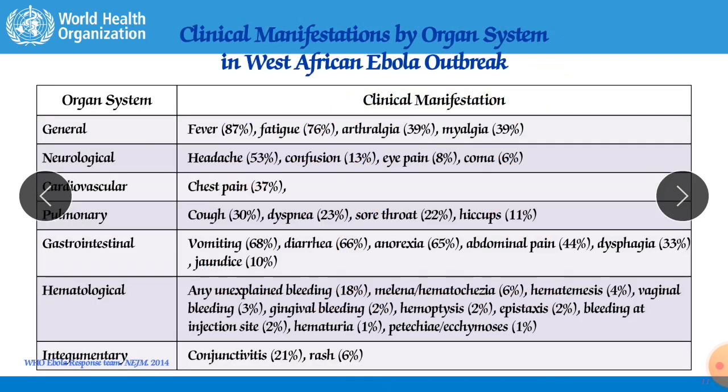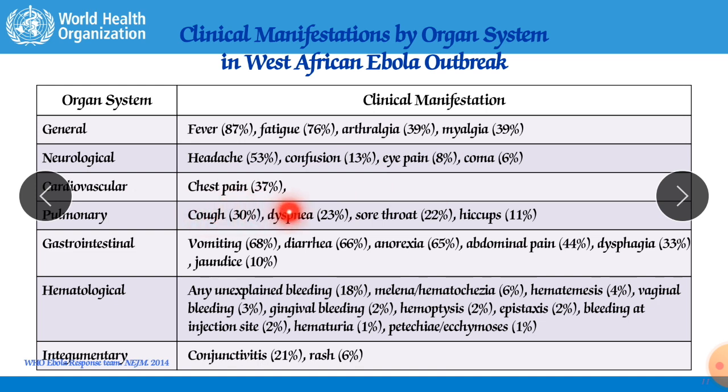Now, clinical manifestations by organ system in the West African outbreaks. So these are according to the organs, according to the systems, how it will affect. In general, fever in 87%, fatigue in 76%, arthralgia 39%, myalgia 39%. Now neurologic effects: headache 53%, confusion 13%, eye pain 8%, and coma 6%.